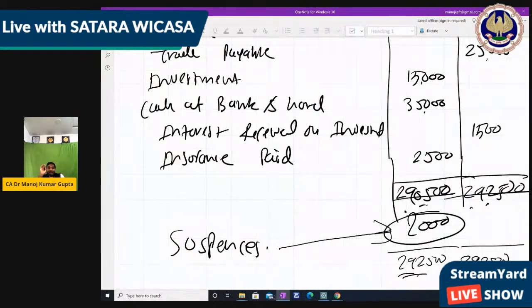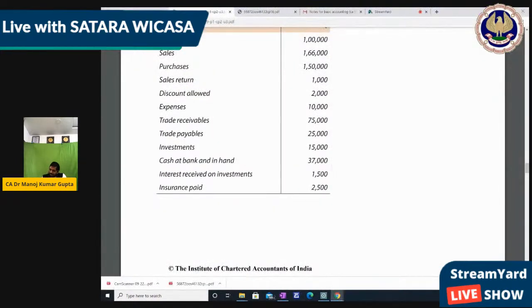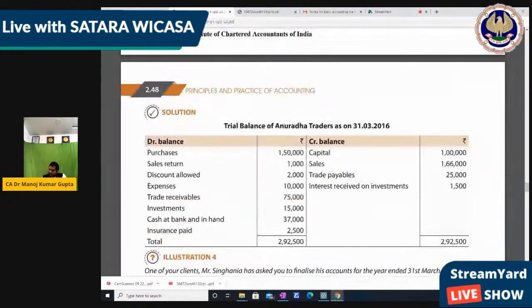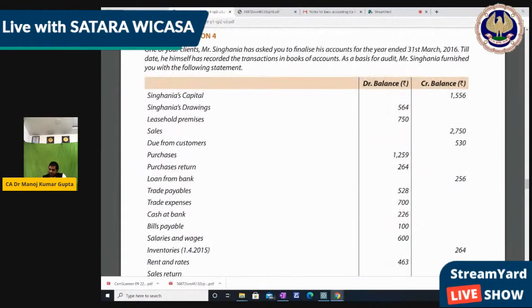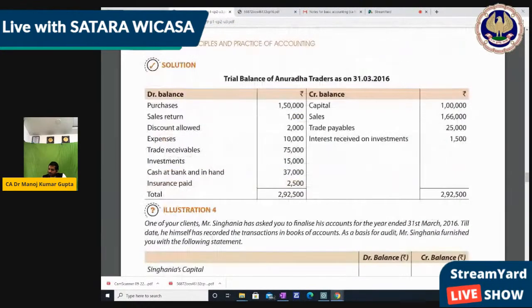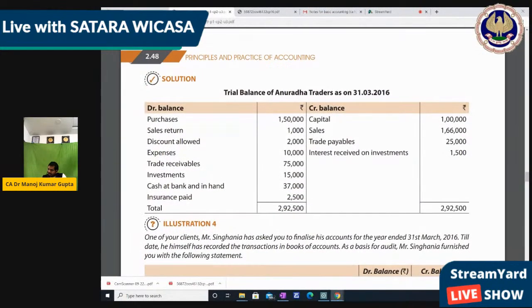But if there is no mistake, if we had used all transactions as they are, but still the trial balance does not tally, that is not our fault, because we don't have the idea about the first two parts, that is journal entry and ledger, right? So maybe they also did the same thing. Let's see whether the trial balance tallies or not. The trial balance tallies: 2,92,500, 2,92,500.